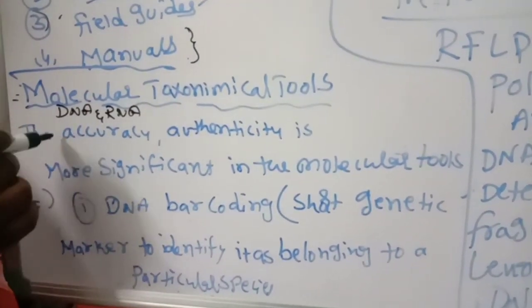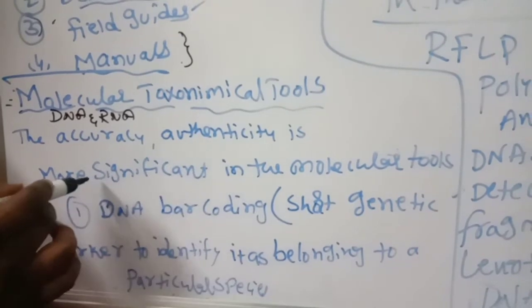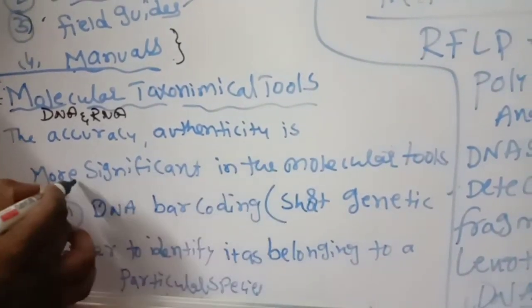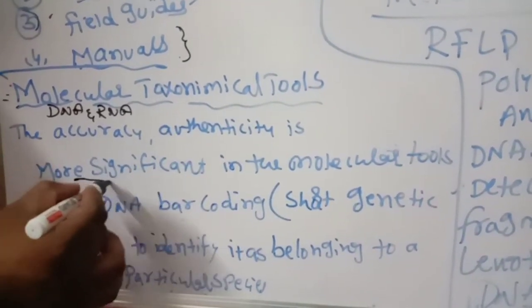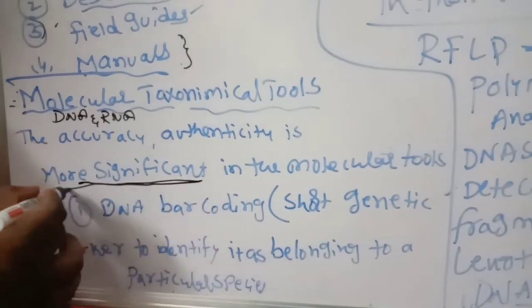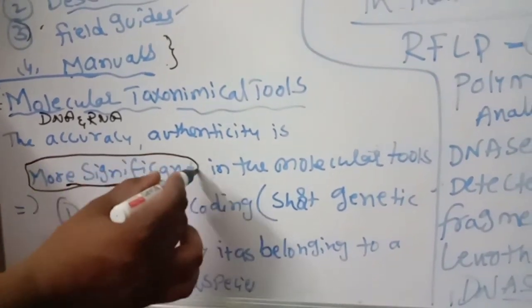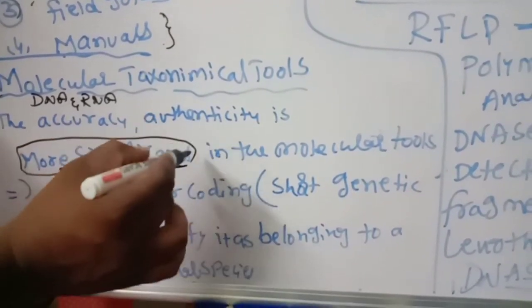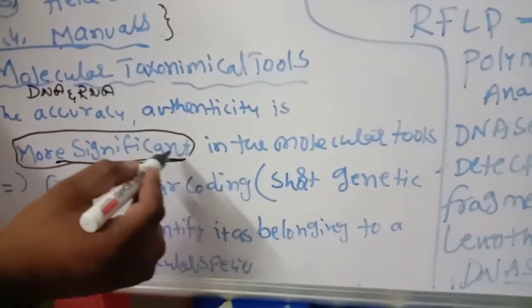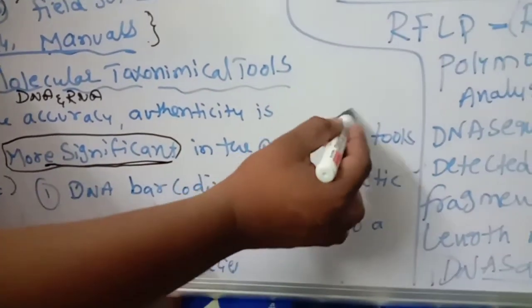What is it about them? The accuracy and authenticity are more significant. A complete picture about the particular species, we will get. Accuracy and authenticity is more significant in the molecular tools.